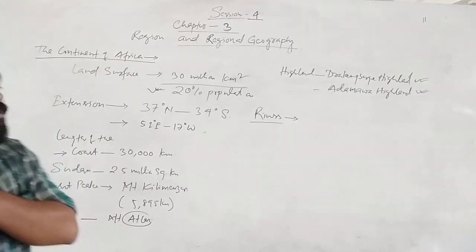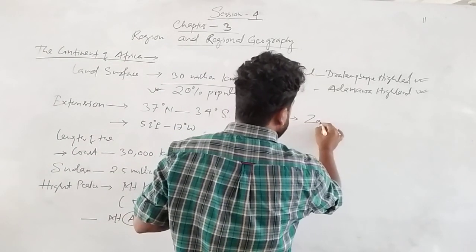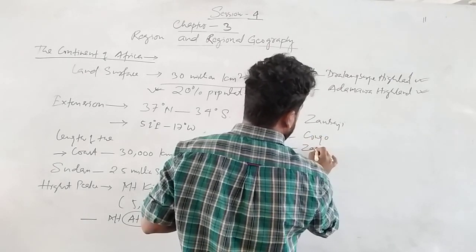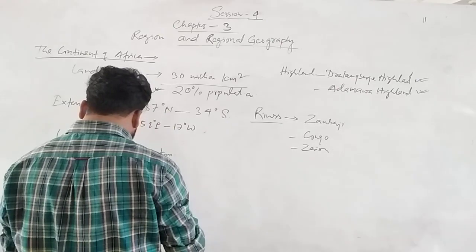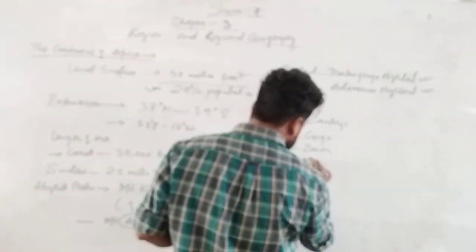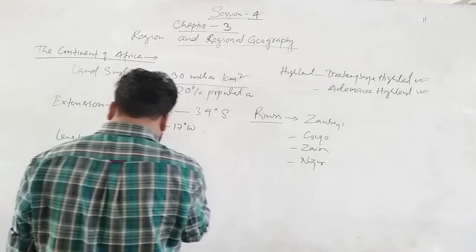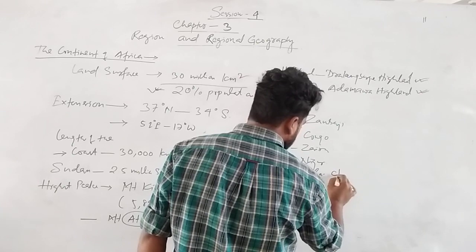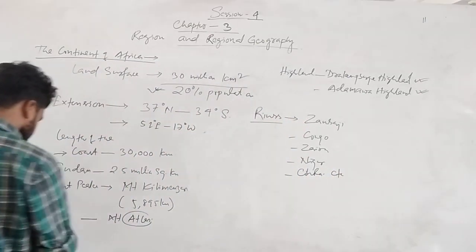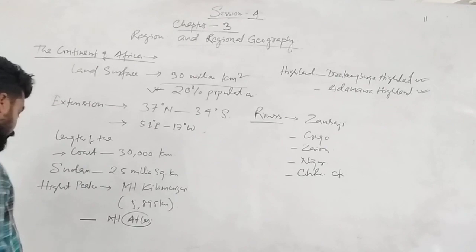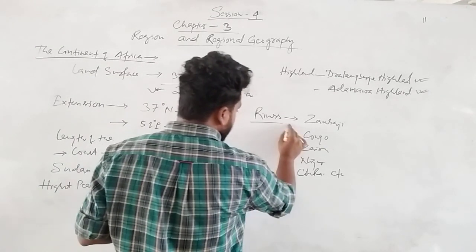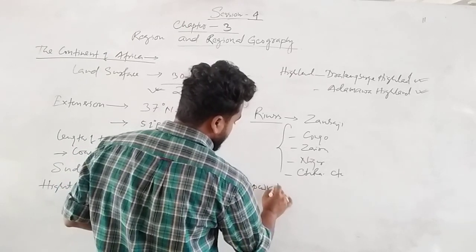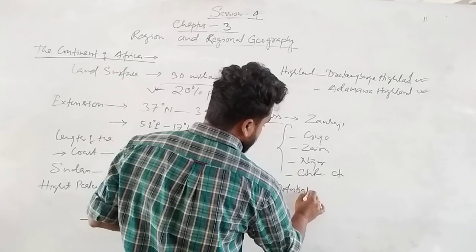Now I write the different names of the rivers. River Zambezi, Congo, Zaire, Niger, Chola, etc. These are the main rivers of Africa. Due to the presence of these rivers, Africa has some hydropower potential, that is 40%.